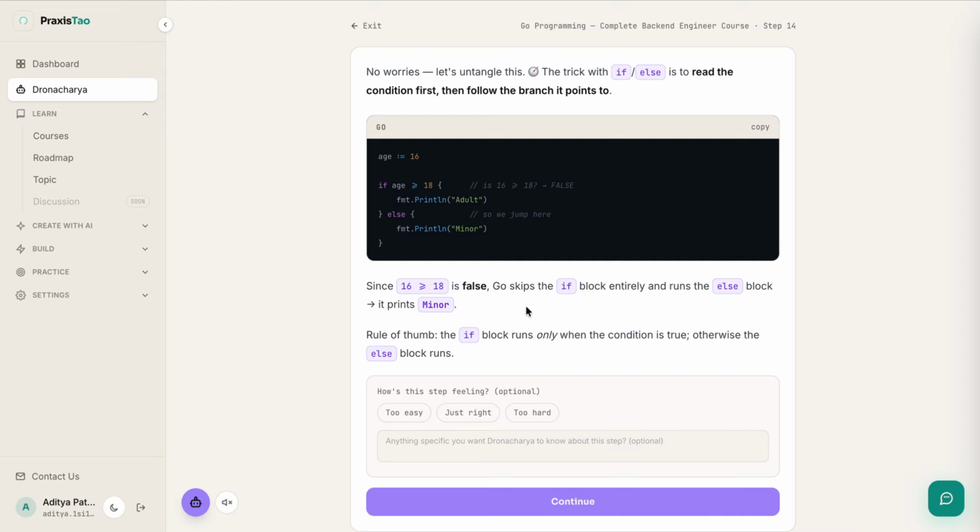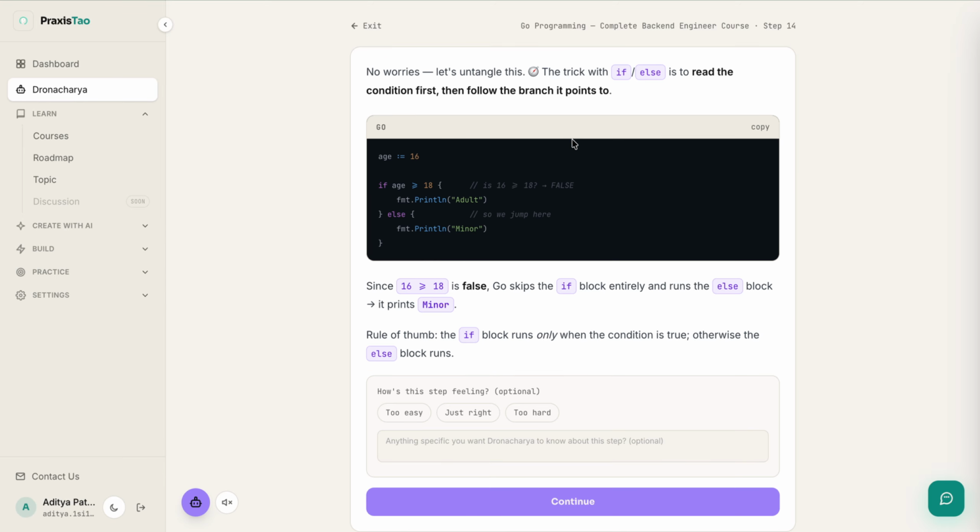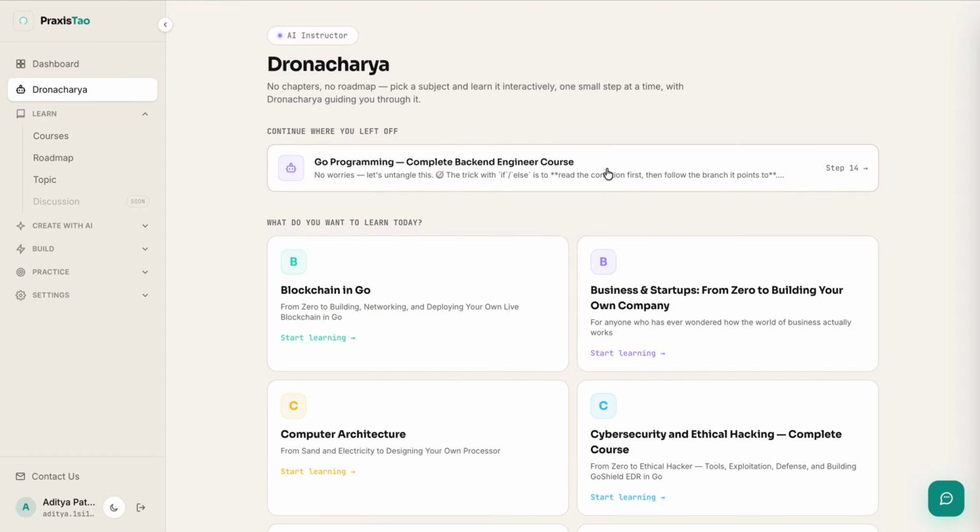So you can understand this is a different way of learning, right? We are not just following whole big lengthy courses, we are now interacting with AI, learning shorter chunks and building a better understanding of concepts, right? So we can exit at any point of time whenever we are done, and whenever we want we can start from the same step where we left off, so that it is not lost.